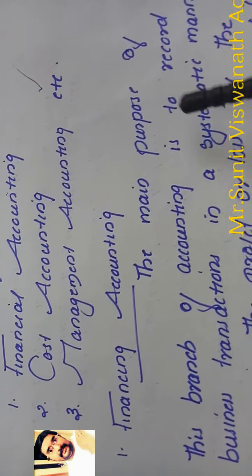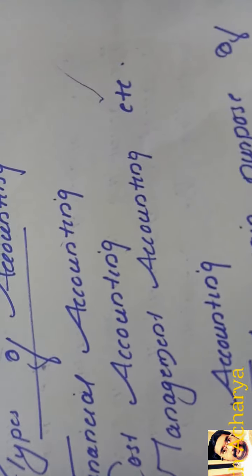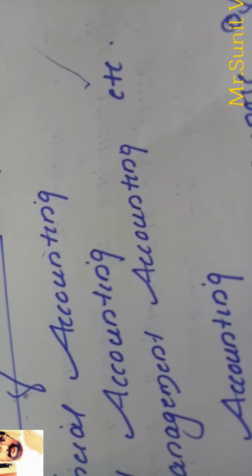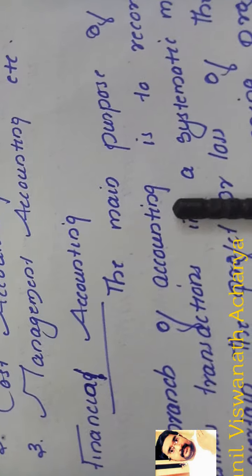First we will take financial accounting. It's not financing, it is financial accounting.